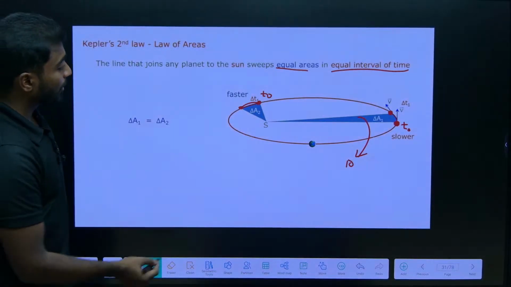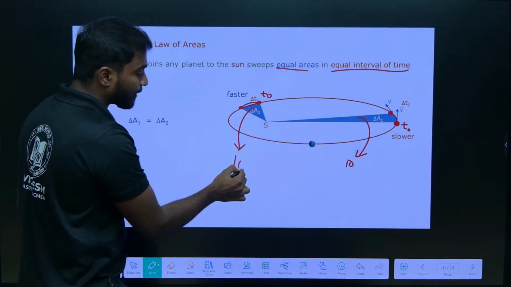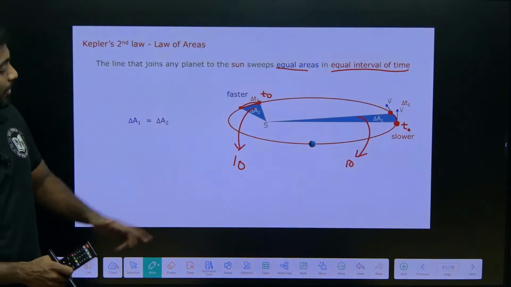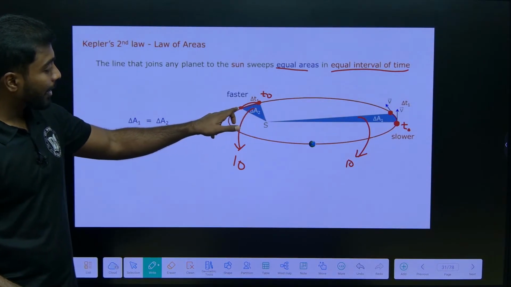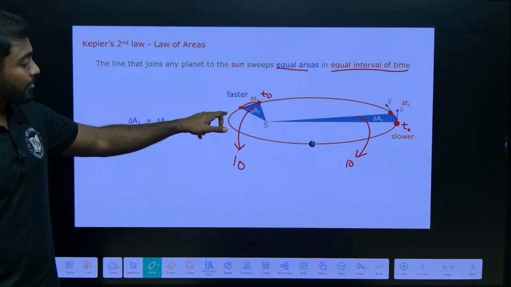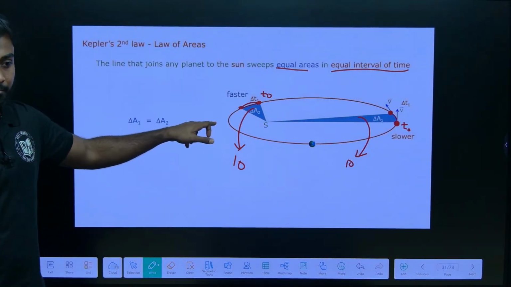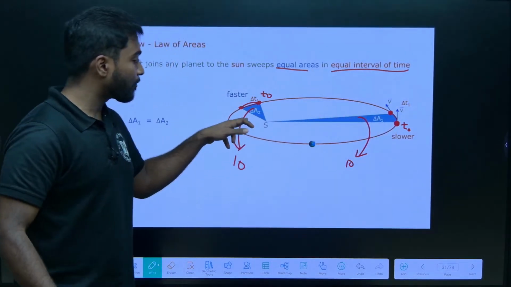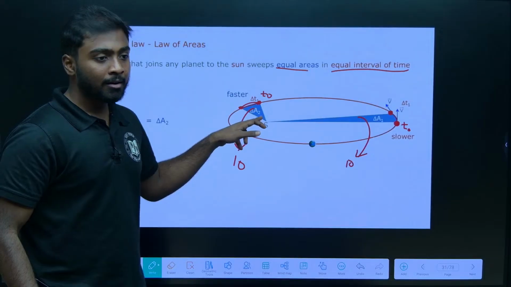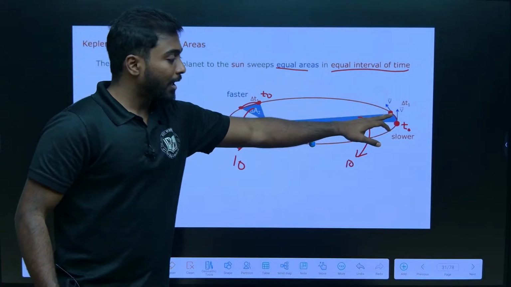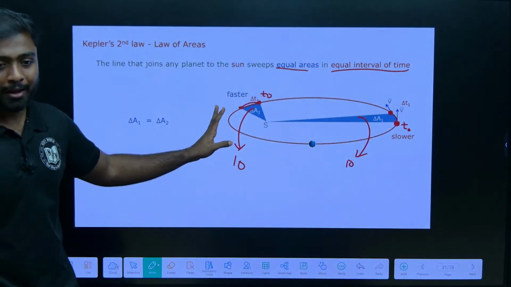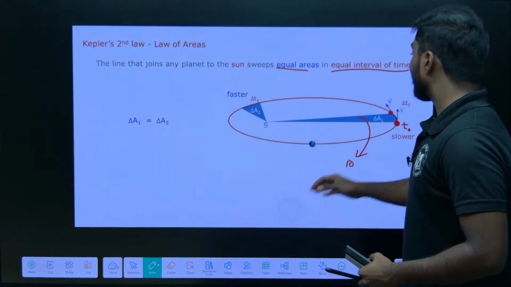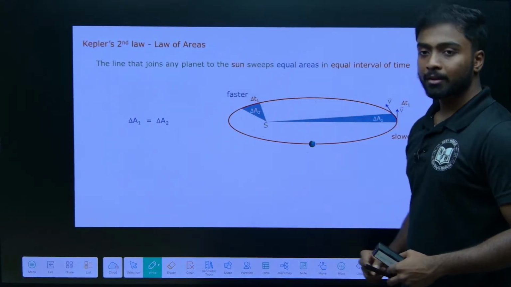When I calculate this area, I get the same 10, because here it covers a larger arc of the ellipse, but here it covers a smaller one. But measured from the point where it connects to the Sun, I get the same answer. This is the second law by Kepler.